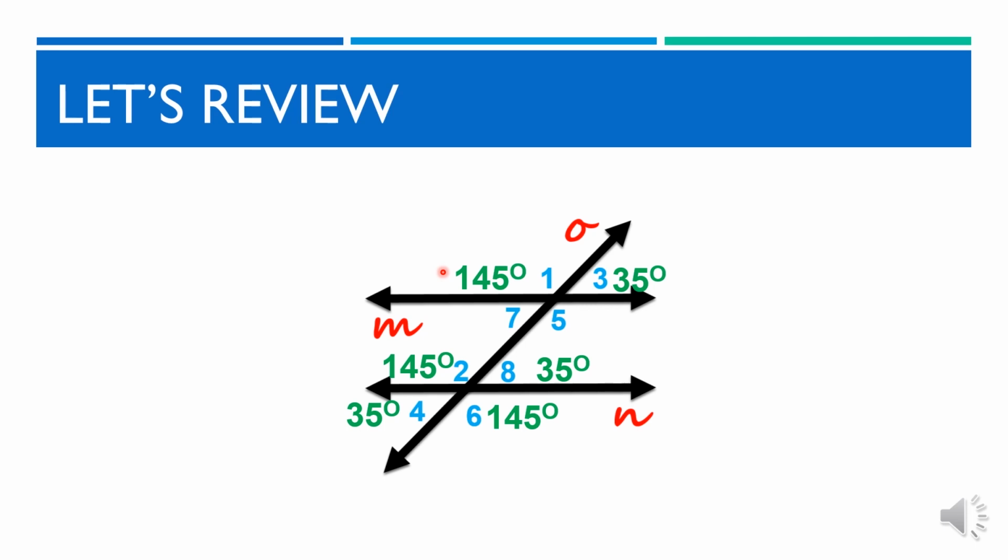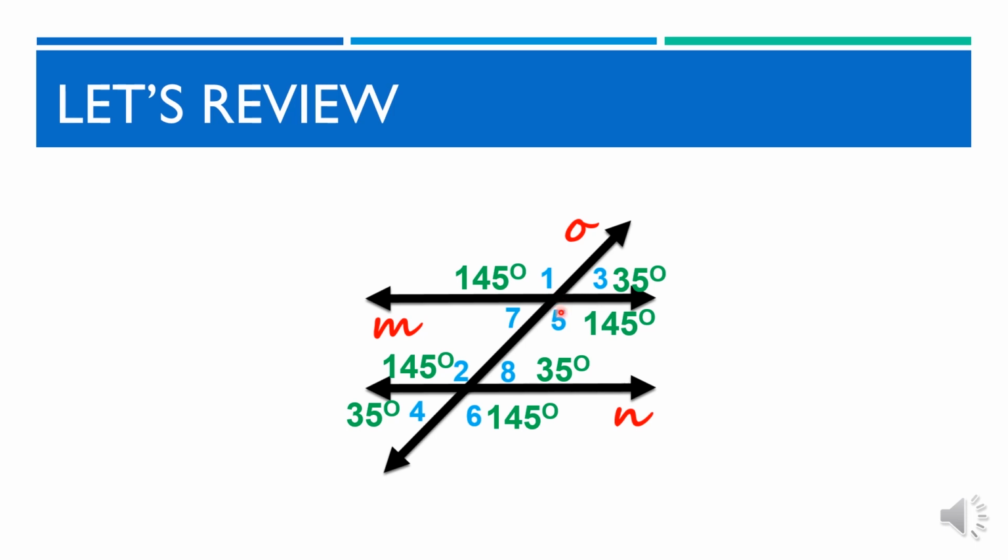Anong sukat naman ang meron sa angle 5? Magaling! Ito ay 145 degrees. Ano naman ang dahilan bakit kaya ito 145 degrees? Tama!